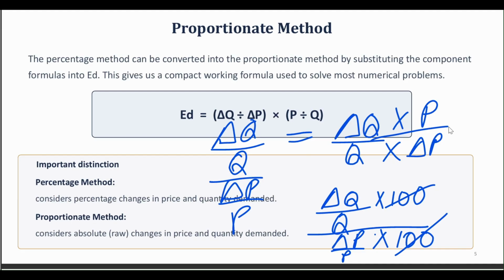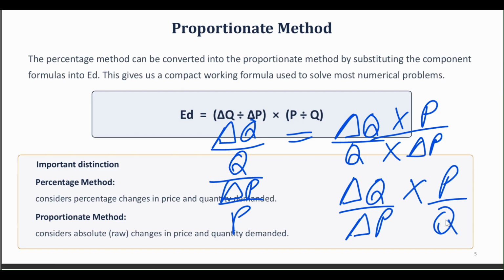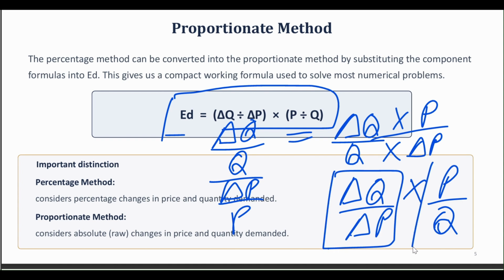So now can I rearrange this equation as delta Q upon delta P multiplied by P upon Q. So this is what my formula is: delta Q divided by delta P, multiplied by P divided by Q. So this is your proportionate method. It is a simpler version of the percentage method, okay.